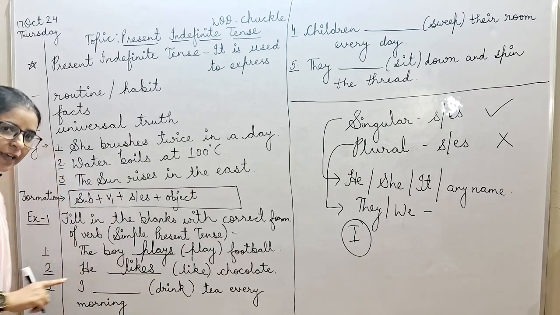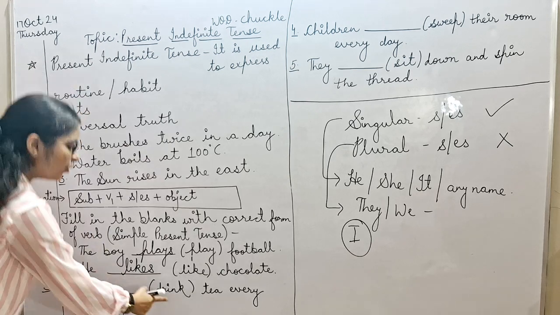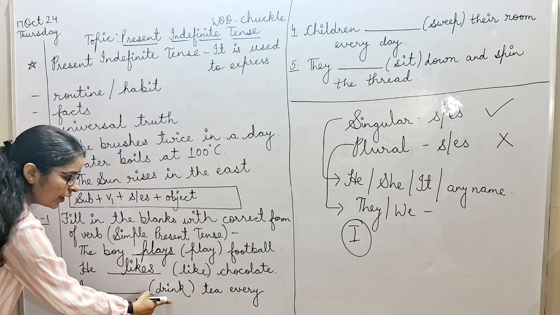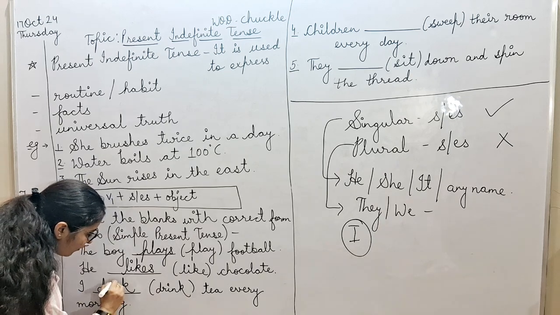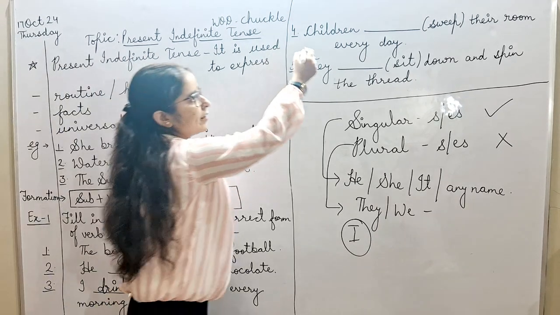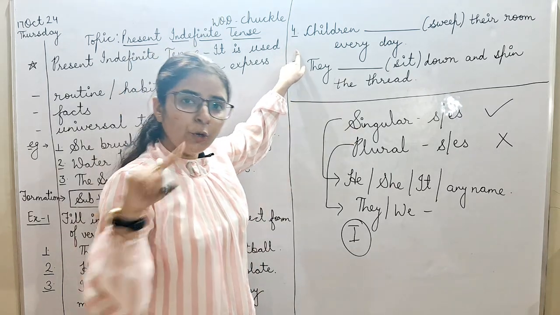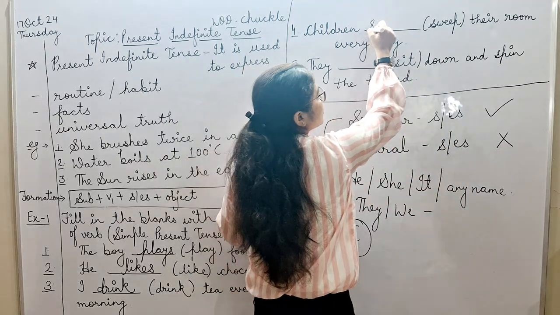I is a singular, but follows the pattern of plural. So, I dash drink tea every morning. So, drink as it is. No S or ES required. Fourth, children. Child is singular, children is plural. With plural, no S or ES. So, answer will be sweep.